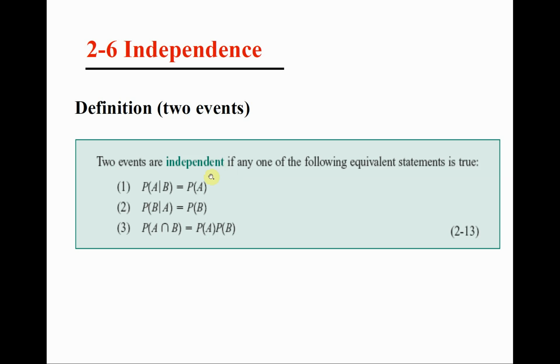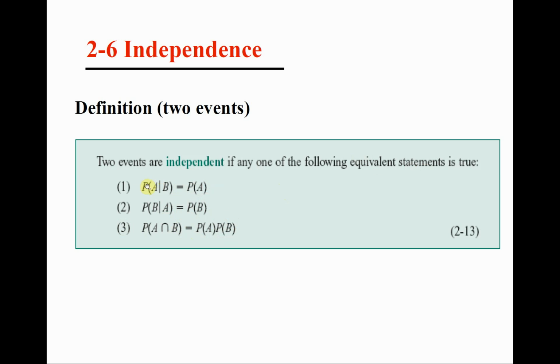So this is the meaning of independence. Now, how can we check that two events are independent? So we have two events A and B, and according to this definition, and we will make sure that you understand it, that you make sense out of that, two events A and B are independent if any one of these three formulas is satisfied. If any one of these three is true, they are independent. Actually, these three formulas are all equivalent, and if any one of them is true, it means A and B are independent.